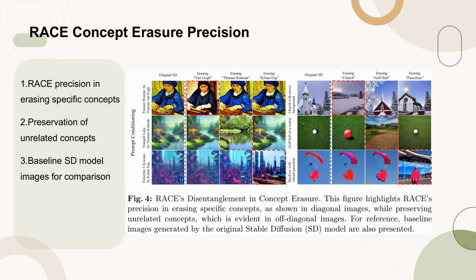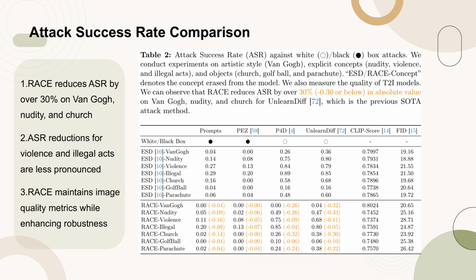Table 2 presents a comprehensive comparison of the attack success rate, ASR, against both white box and black box attacks, focusing on various concepts including artistic styles like Van Gogh, explicit concepts such as nudity, violence, and illegal acts, and objects like church, golf ball, and parachute.